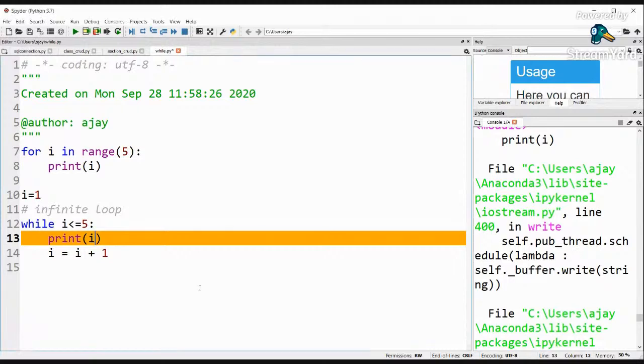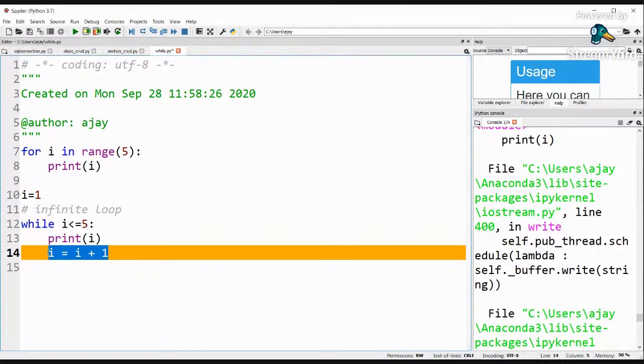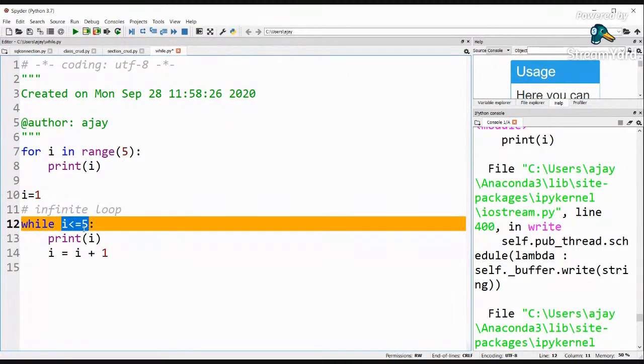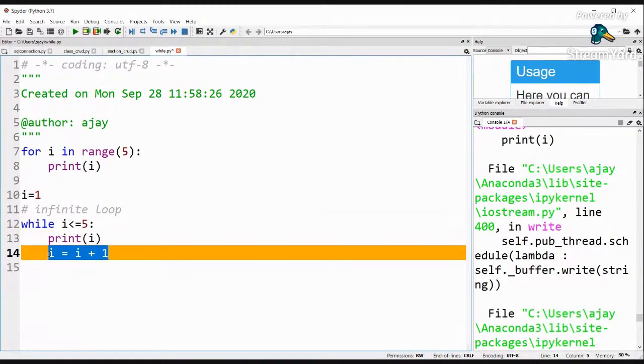Now that I is equal to I plus 1, every time I is going to get incremented by 1. So initially I will be 1, so 1 is less than equal to 5, it is going to print 1. Then I increments by 1, that is 2. So 2 is less than equal to 5, so it is going to print 2. Then I becomes 3, 3 is less than equal to 5, the condition is still true, it is going to print 3, then this becomes 4.